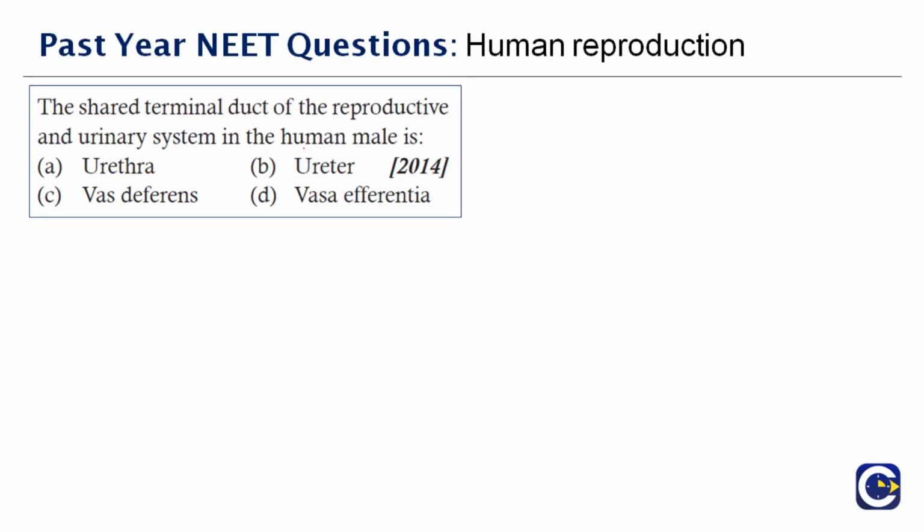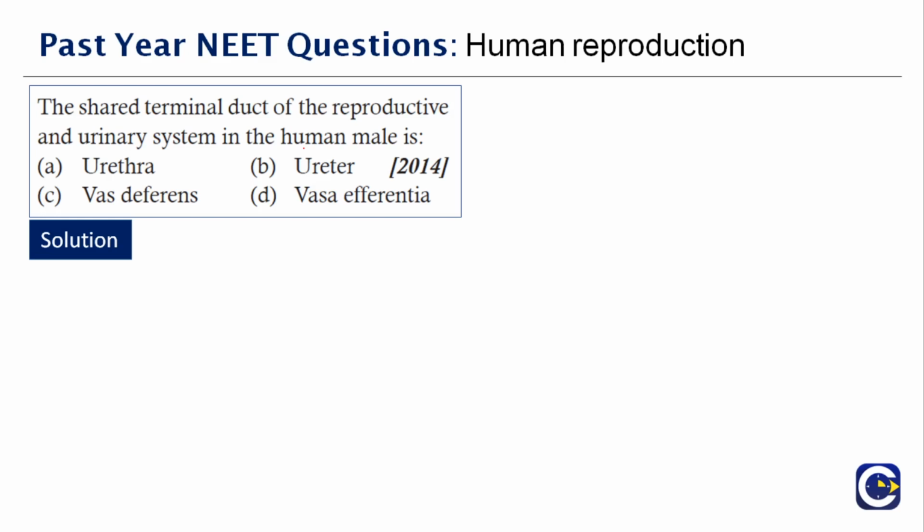The shared terminal duct of the reproductive and urinary system in the human male is dash. So what do you think will be the answer here? It's not the vas deferens, ureter, or the vasa efferentia. The right answer is urethra.